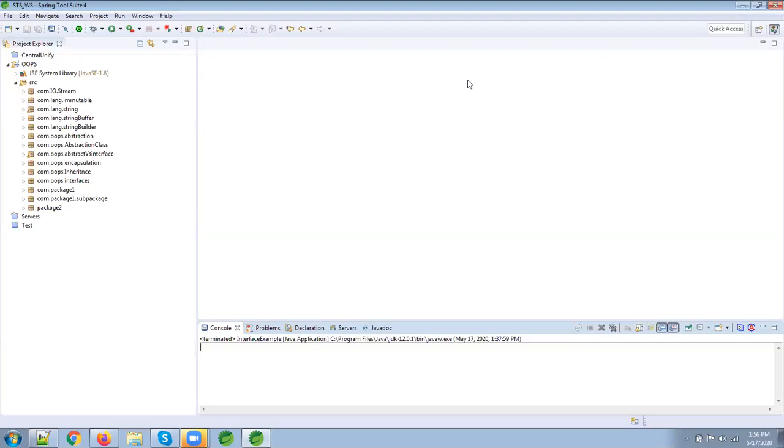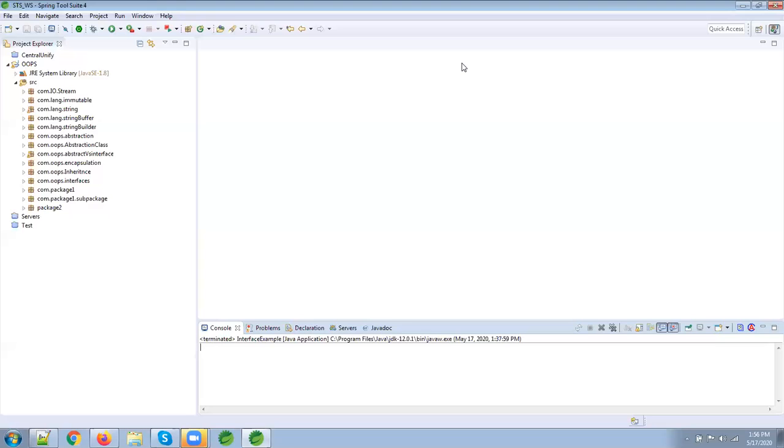So these are the similarities. Both are used for abstraction, and both cannot be instantiated. Now, what is the difference? The difference is that abstract class can have abstract and non-abstract methods. Interface can have only abstract methods. But since Java 8, it can have default and static methods also.